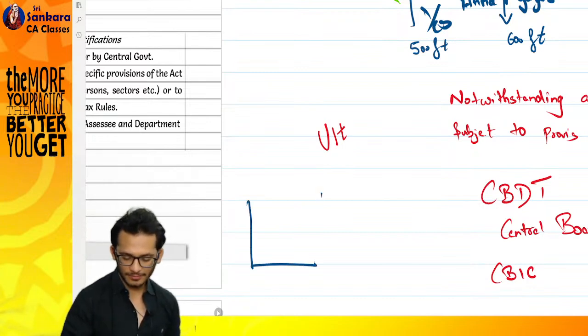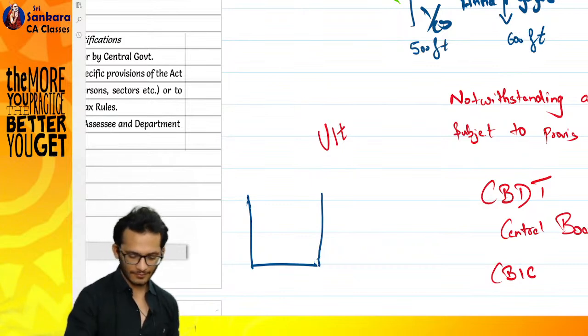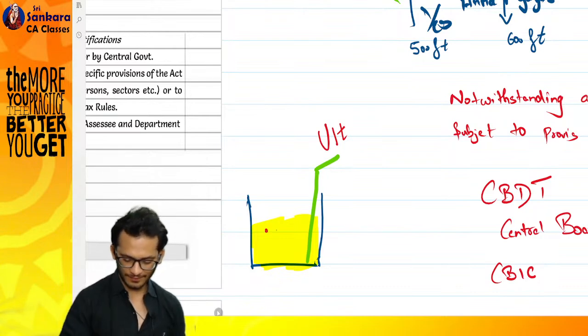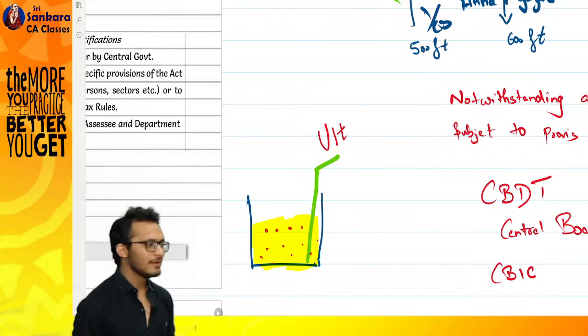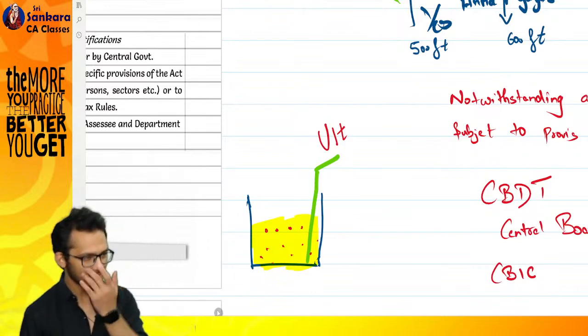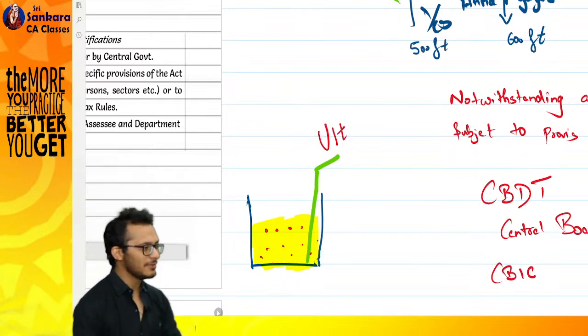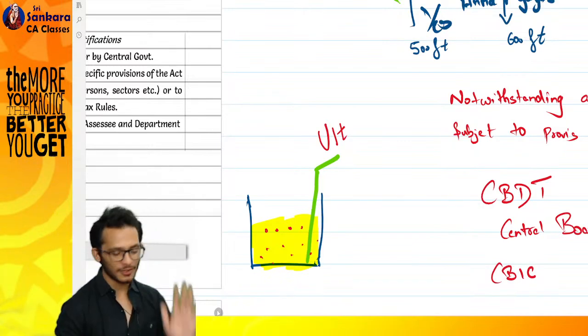I'm going to draw a drawing. Use your imagination. Tell me what it is. Anyone can use whatever imagination you want. You're honestly open to tell whatever you want.